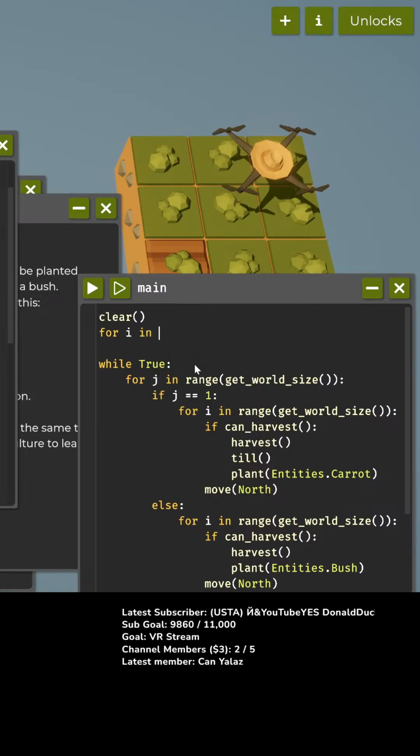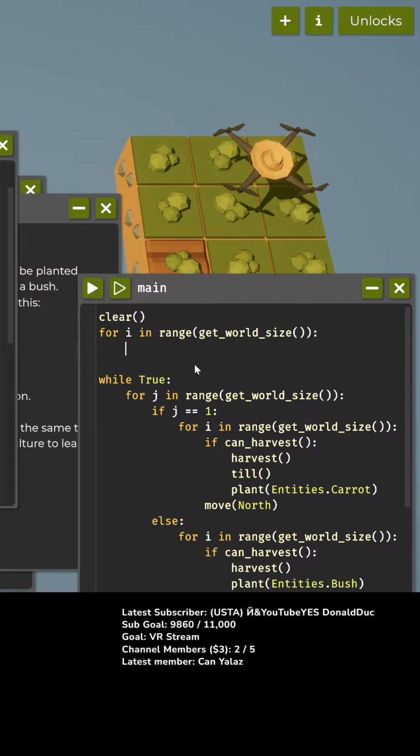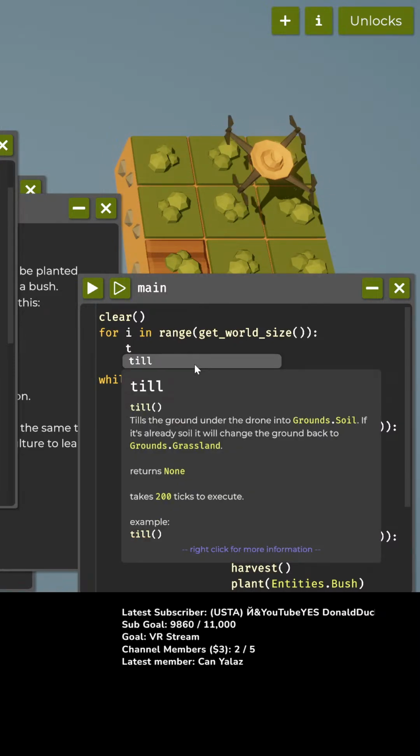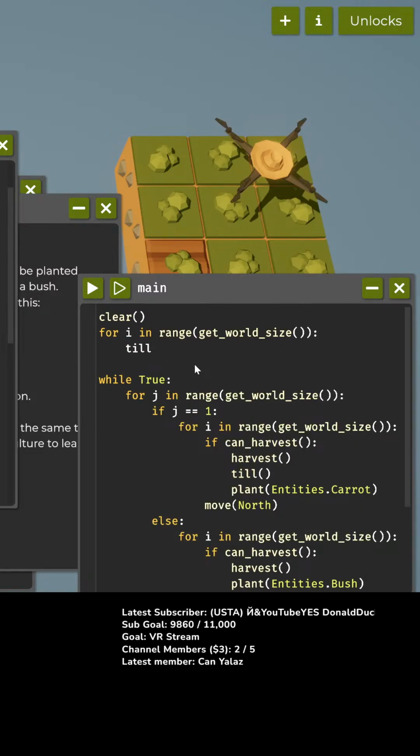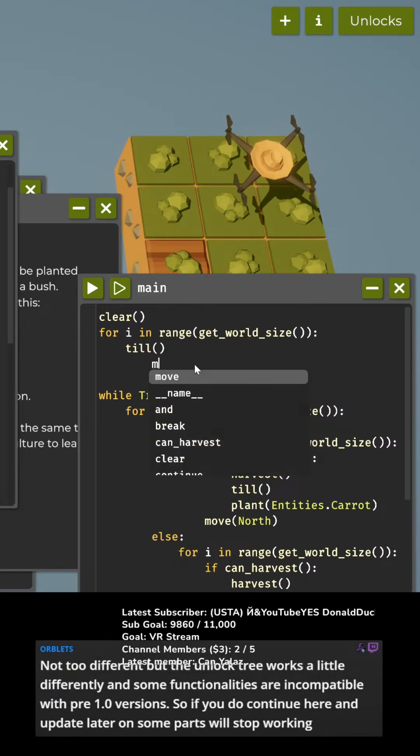And we are just going to begin with for i in range, get world size. We're going to make one row of tilled land. We're just going to till the land, till. Okay, returns none. It takes 200 ticks. It tills the ground, or if it's already soil, it'll change back to grassland. So we're just going to prepare the ground. We're going to till it, and then we're going to move north.